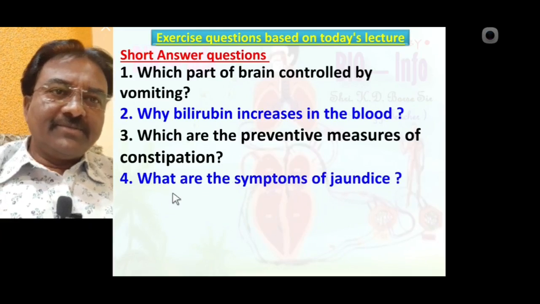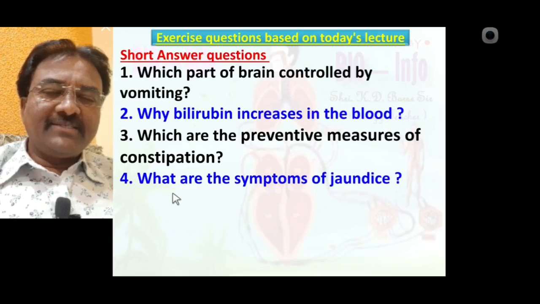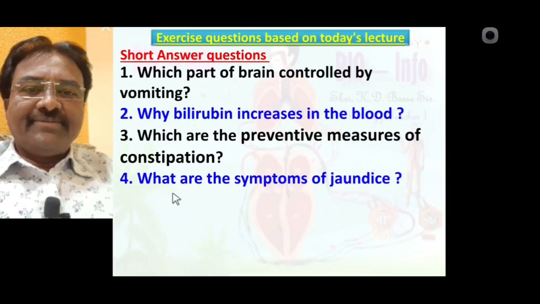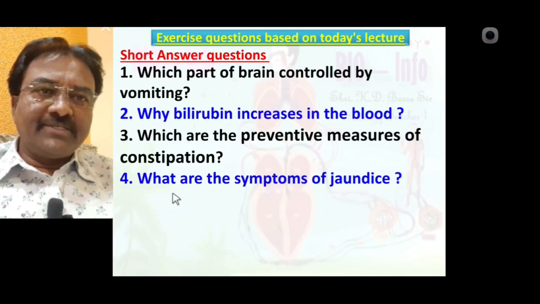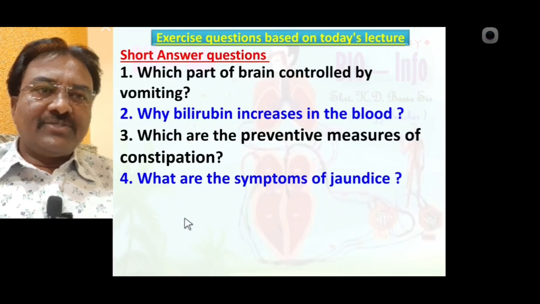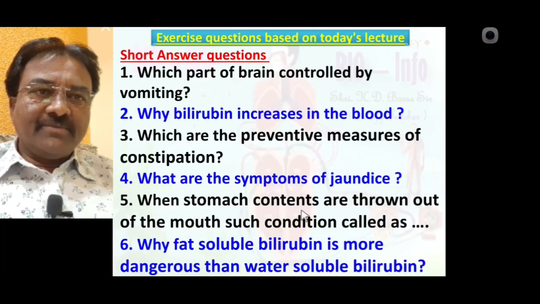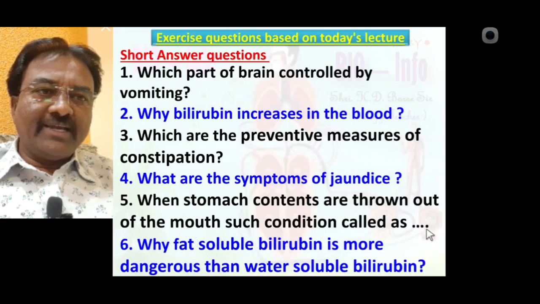What are the symptoms of jaundice? A person suffering from jaundice shows symptoms like yellowing of the eyes, yellowing of the skin and whitish stool. Such symptoms are shown in a jaundice sufferer. When stomach contents are thrown out of the mouth, such a condition is called, yes, vomiting.